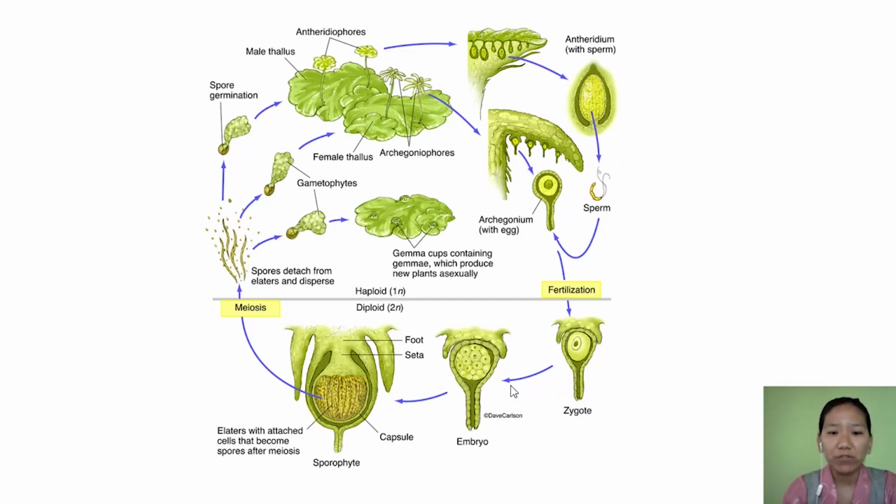Now this zygote will undergo further mitotic division and produce a multicellular structure called a sporophyte here. Now here the sporophyte is not so well developed as in the case of mosses, and here the sporophyte body has a capsule, seta and foot.